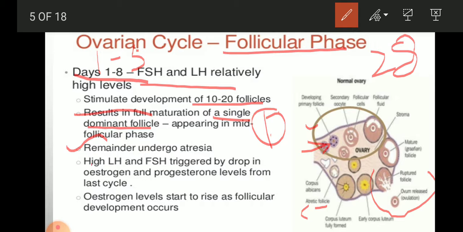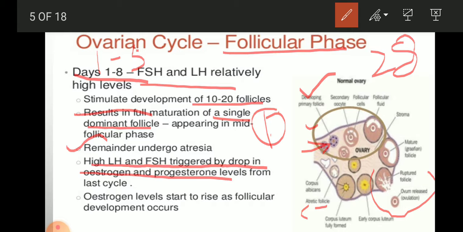Then a high LH and FSH is triggered by a drop in estrogen and progesterone levels from the last cycle. This process is going to be done after menstruation, after bleeding. When the bleeding starts, that is the end of the cycle. At that time the follicles start to mature.